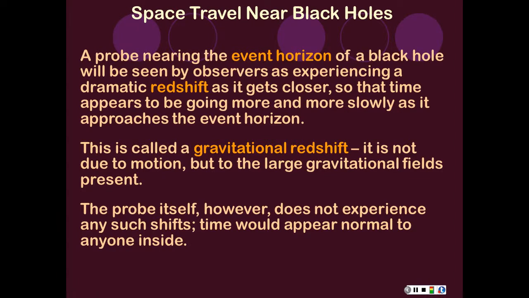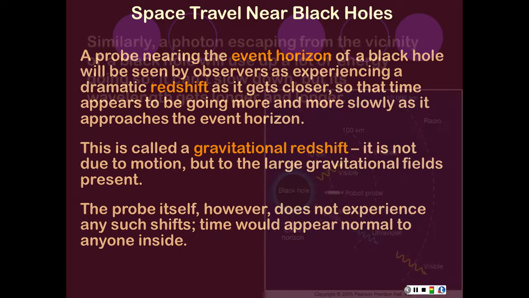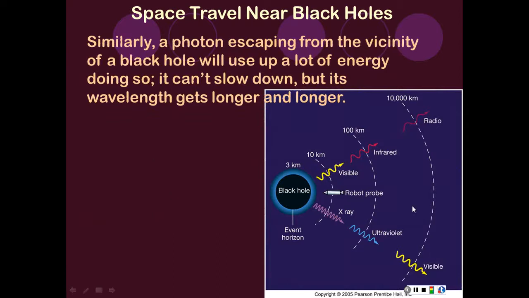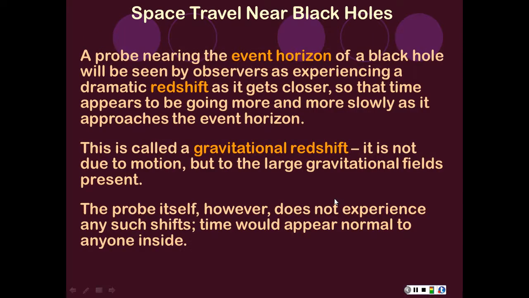It's called gravitational redshift because it's changing the wavelength of light because of the gravitational field and not because of a Doppler effect. It's not the motion. But if you're on a probe, you're not going to see that. So if we go back to the image here, I've got this probe, and when it's here, it's, say, giving off a visible light beam back to whoever's watching it somewhere over here, but that's going to be a radio wave by the time it gets to where it's going. But this thing won't perceive it as a radio wave, it will perceive it as a visible wavelength thing.